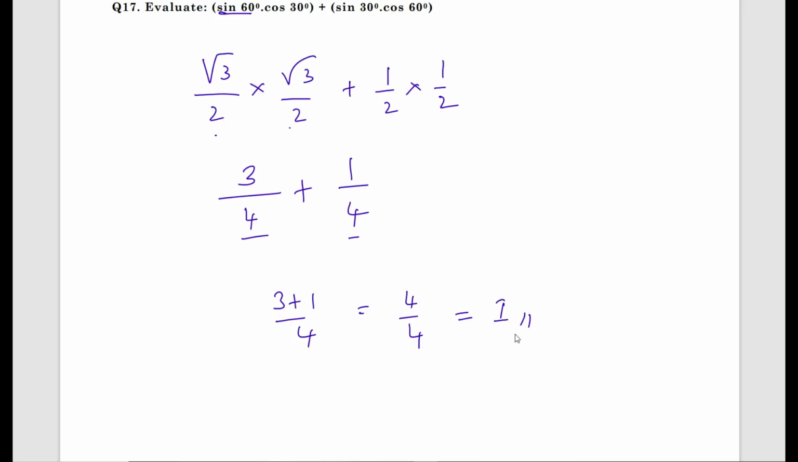Very simple. To solve this kind of questions, what you need to do is substitute the standard angle values. To know that, you should know the standard angle values. Learn the table.